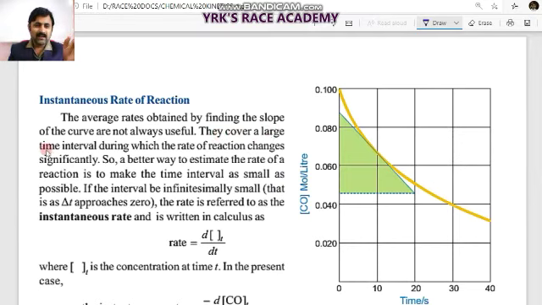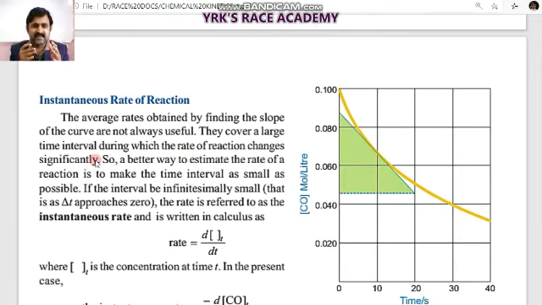They cover a large time interval during which the rate of reaction changes significantly, which is the average rate case.